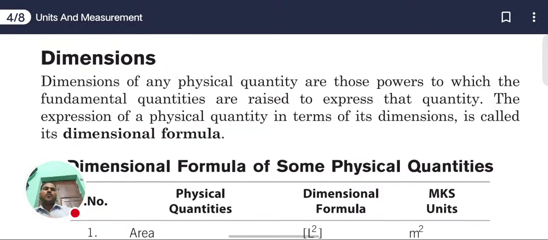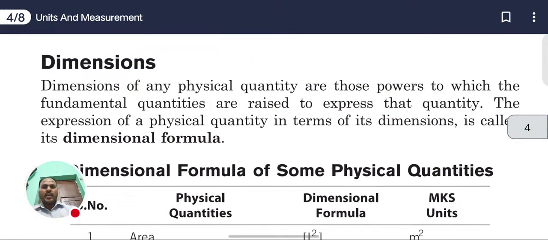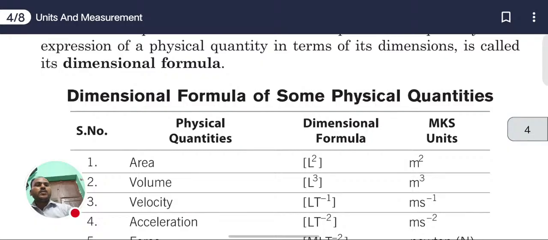So the dimensional formula expresses the SI unit with exponents. Now we will discuss the dimensional formula of some physical quantities.